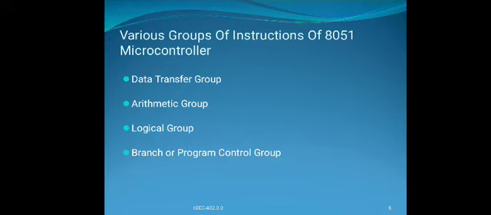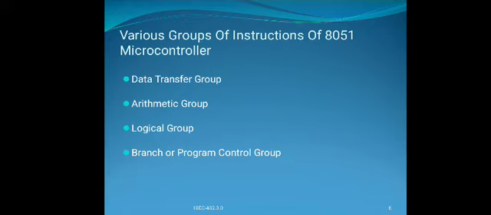Based on the function of 8051, the instruction set is classified into the following 5 groups. The data transfer group has 28 instructions, the arithmetic group 24, the logical group 25, the branch group 17 and the boolean group 17.